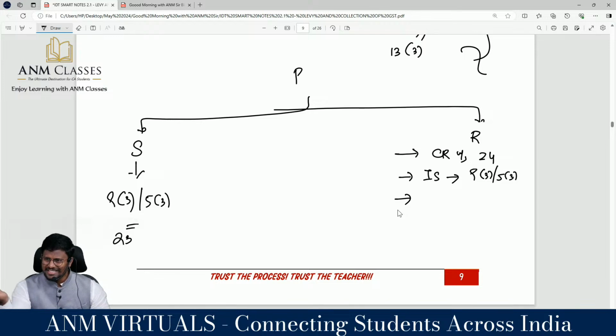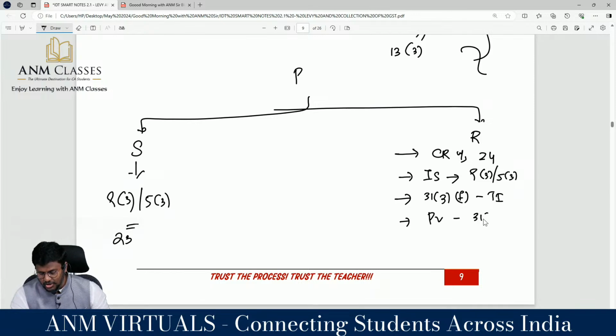Now, when he is getting supply from an unregistered person, he has to raise the tax invoice under section 31 subsection 3 clause F. He has to raise the invoice. When he is making the payment, hello sir, then he has to raise the payment voucher as per section 31 subsection 3 clause G, correct?